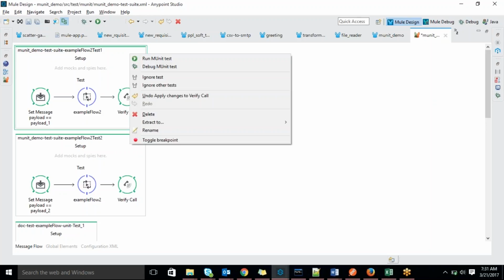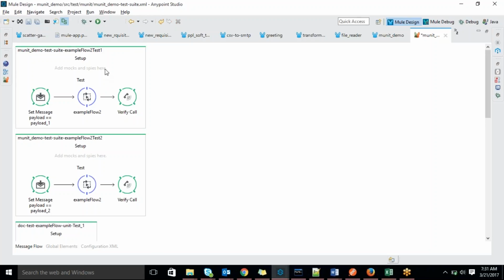No, we can debug this in MUnit also. Sorry? Debug? Yeah, you can do it. See this, there is a toggle breakpoint here also. We can test it actually.